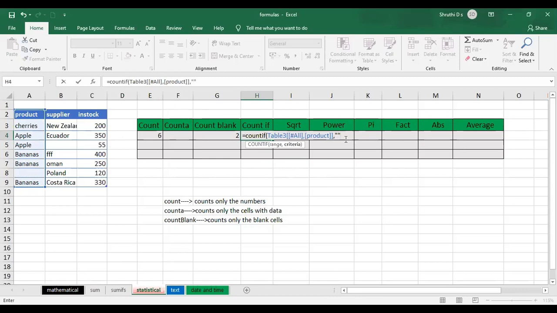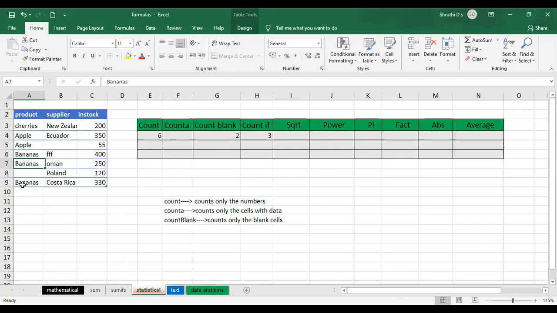Bananas, right? So how many banana rows do you have? We'll just give that within double quotes. Just close it, press enter. See, we have 3 rows with bananas, right? So that is the particular criteria we are having. See, in the previous SUMIF and SUMIFS, we were trying to get the sum. But here, the count function will just count the number of cells with that criteria.